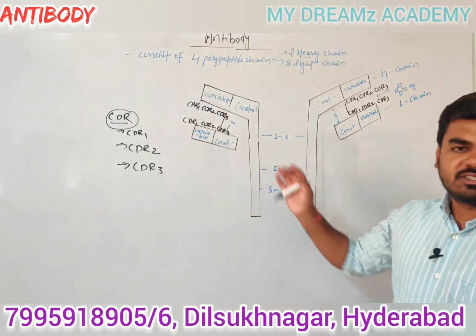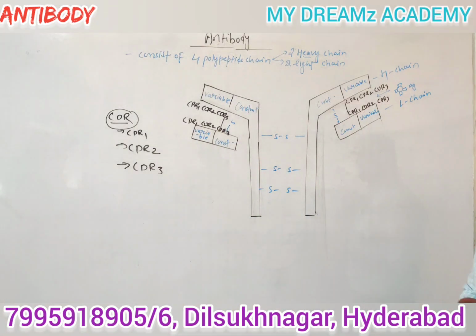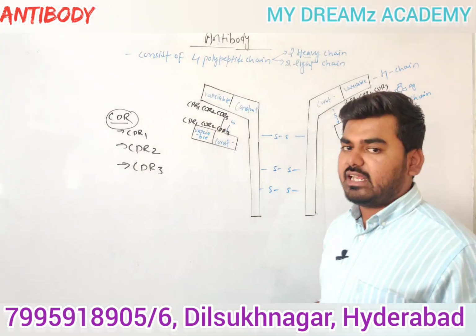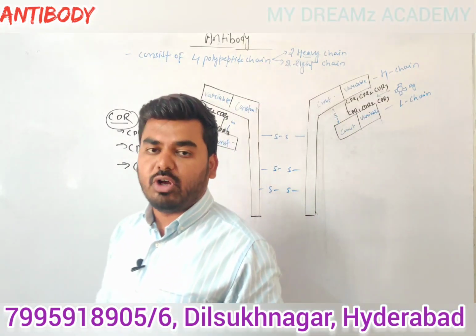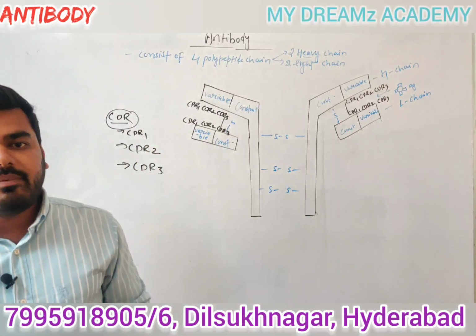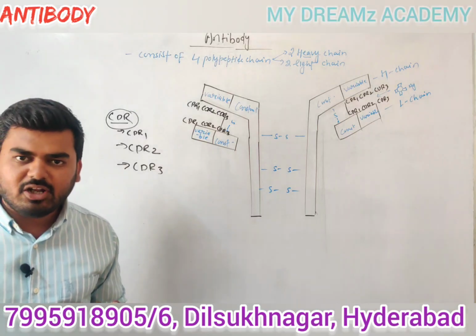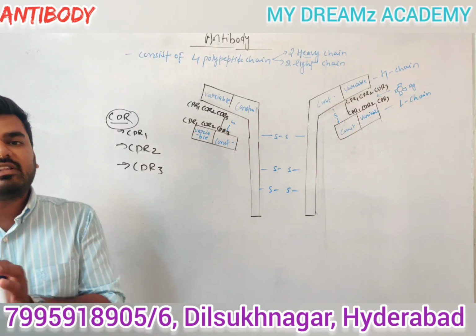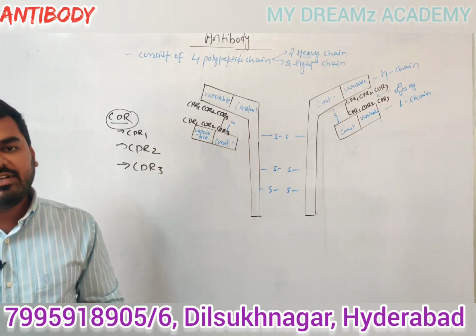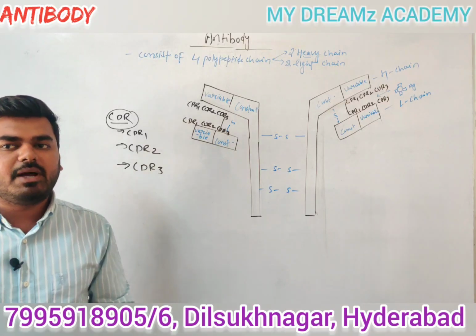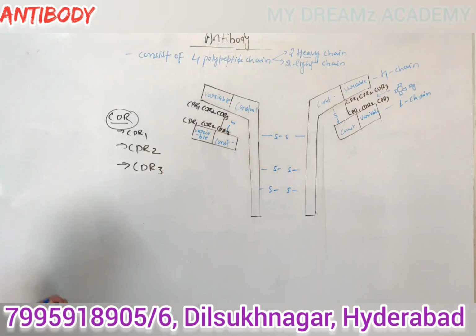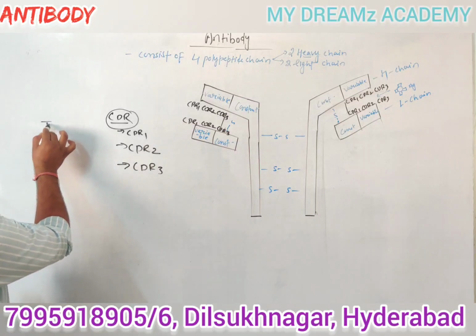So it's a little bit of a higher-level topic, guys, the complementarity determining region. Generally, if anyone asks what is an antibody, you can say antibody is an immunoglobulin molecule consisting of 4 polypeptide chains, 2 heavy chains and 2 light chains. Is that clear or not? Heavy chains are joined with the help of disulfide bonds, and heavy chain and light chain are also joined with the help of disulfide bonds.